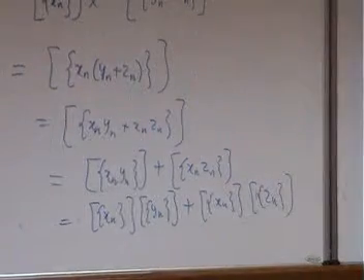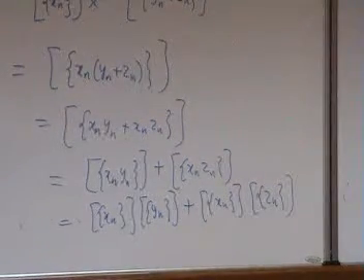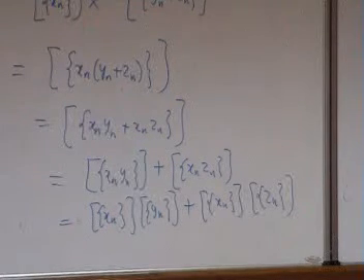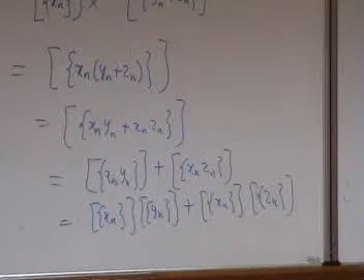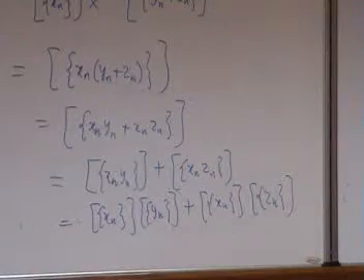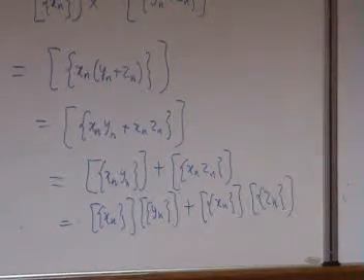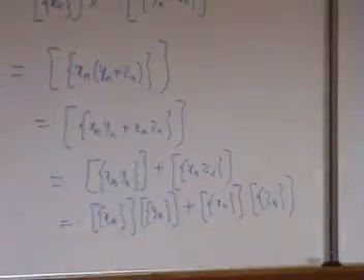So we have the left distributive law: A into (B plus C) is A into B plus A into C. Now by commutativity, the right distributive law automatically follows. So therefore, we have addition and multiplication.